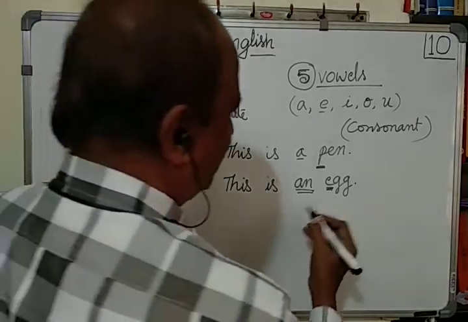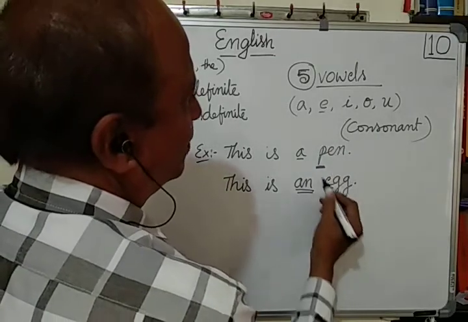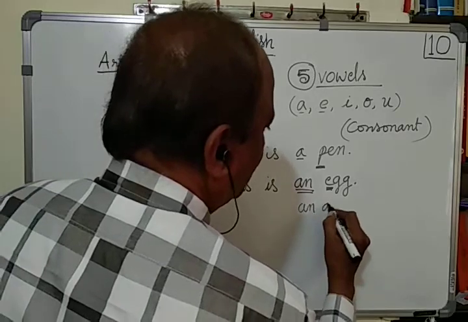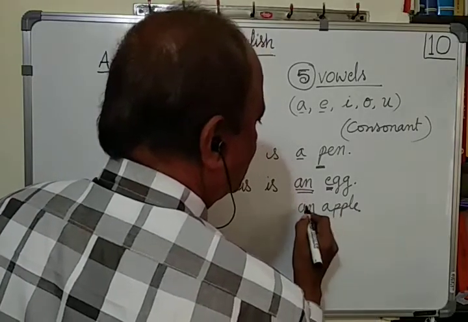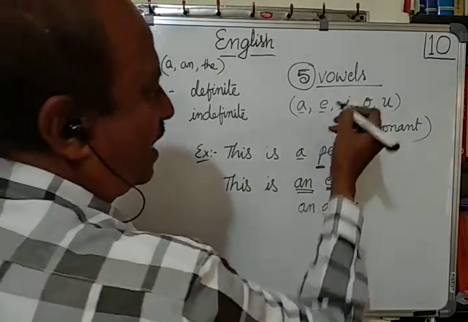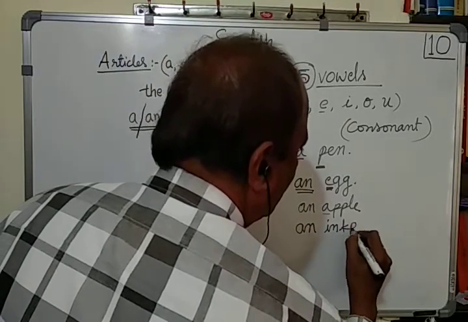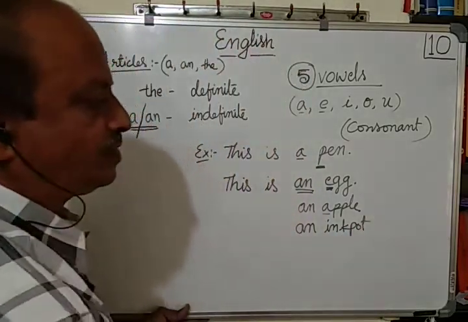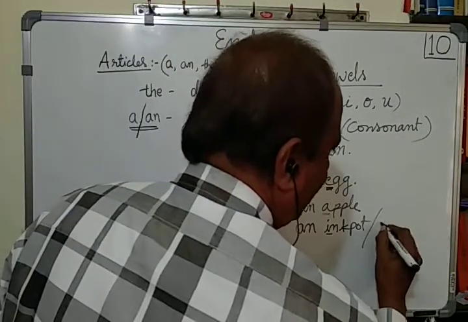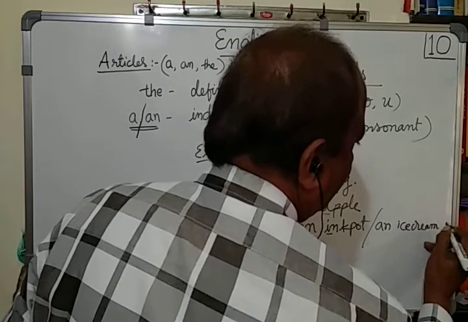Okay. In the same way, let us see some other vowels. For example, this is E. Let us go to A. This is an apple, because it starts with A. I. This is an ink pot. I begins with I. Or an ice cream.